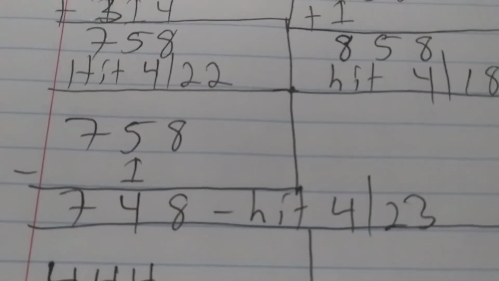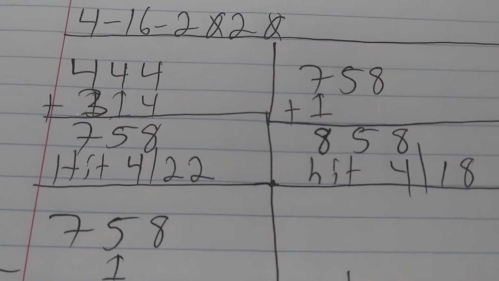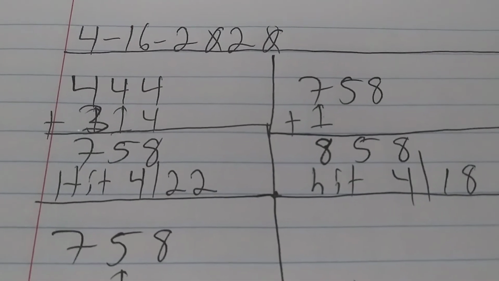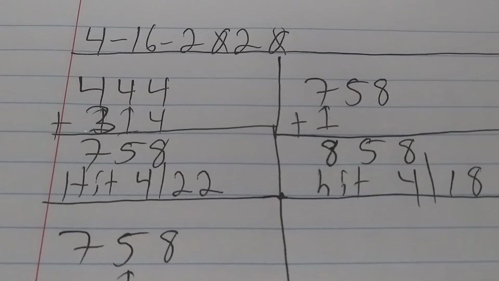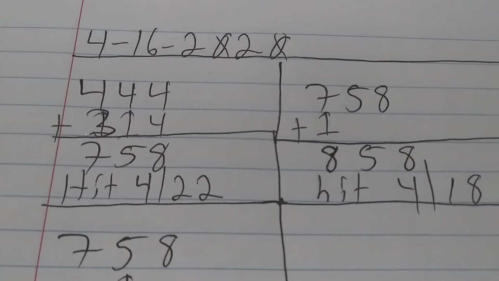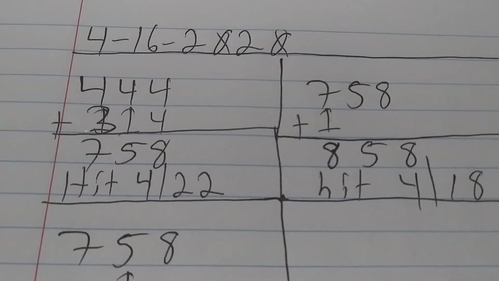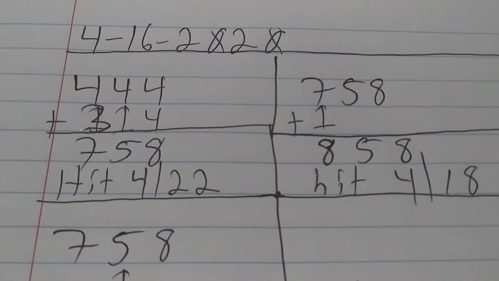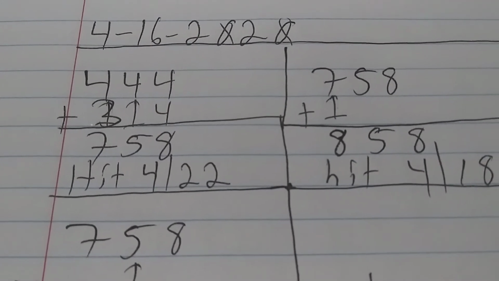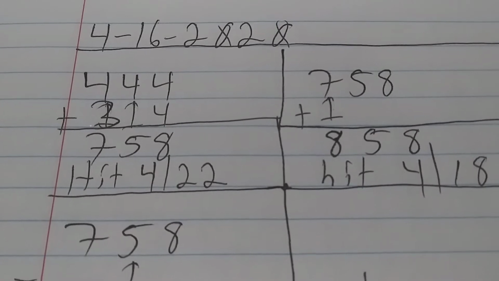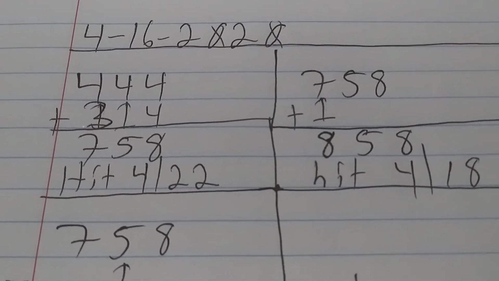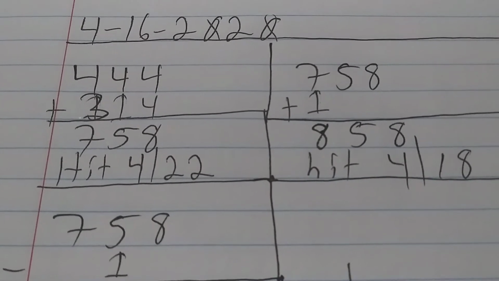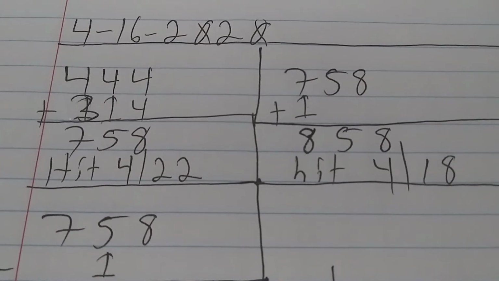Okay, so on April 16th, you had triple 4 hit. You're going to add 314. 4 plus 3 is 7. 4 plus 1 is 5. 4 plus 4 is 8. And then 758 did hit on April 22nd. This day was really interesting because you had about 3 to 4 numbers hit from that 758, and I'll go through those. So 758, you're going to add 1 to the 7, bring down 58, and then 858 did hit on April 18th.